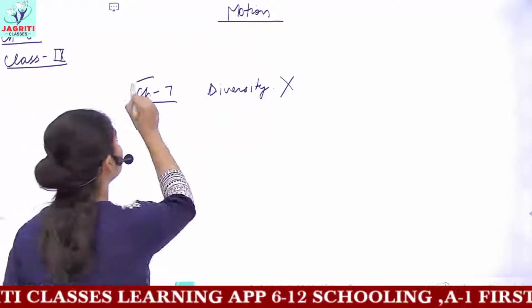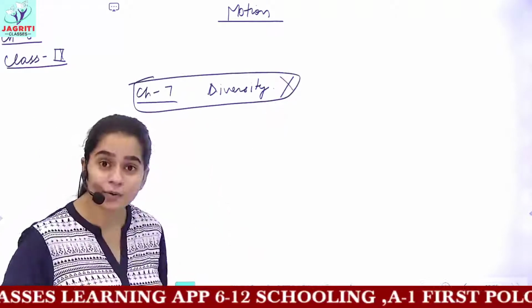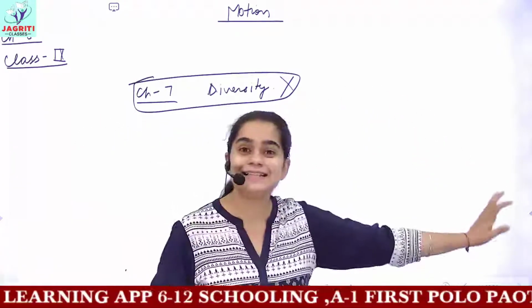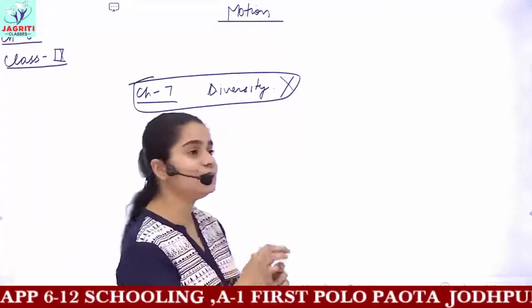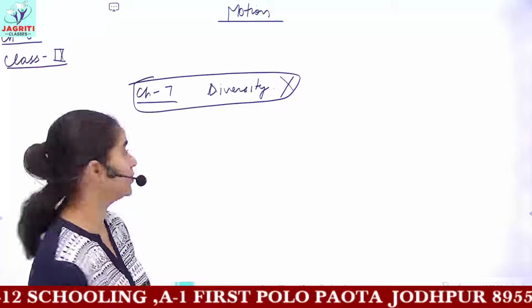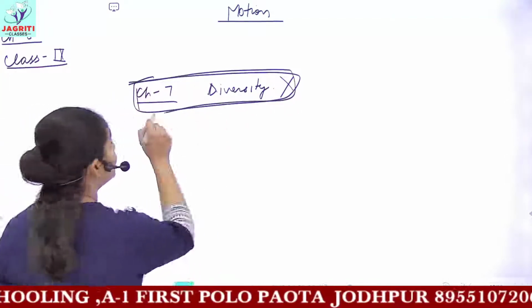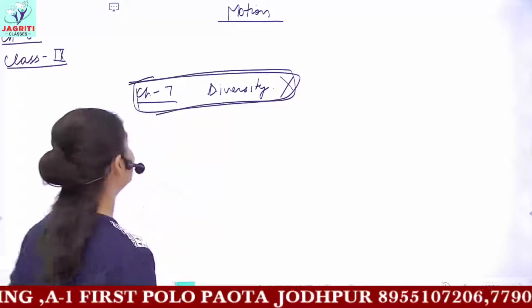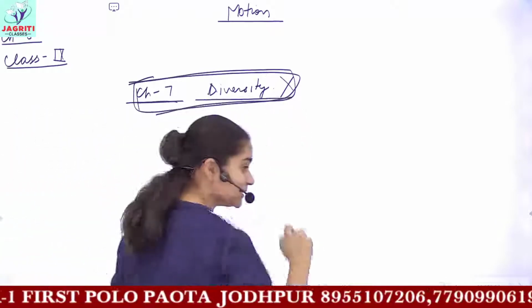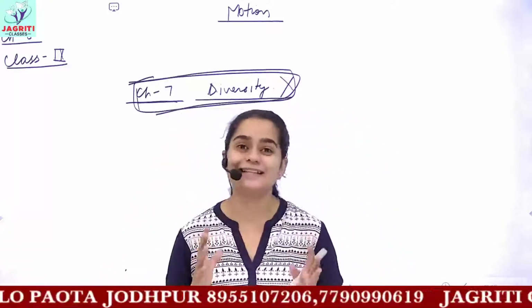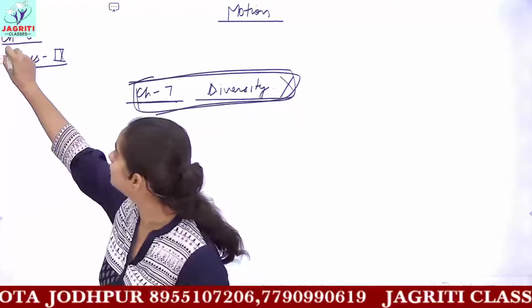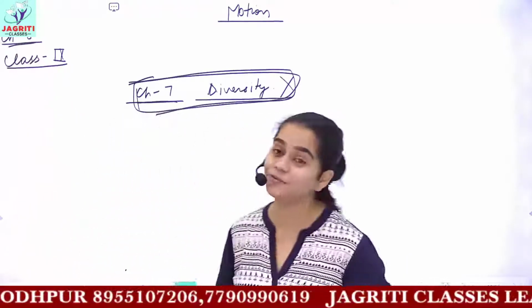So we are not undertaking this chapter now, but once we complete this series of class 9th according to the revised syllabus, then we'll start the deleted topics too. So for now we are not doing chapter number 7, which is diversity, and from chapter number 1 to 6, I have completed everything. So now moving on to chapter 8, which is the chapter of physics, motion.